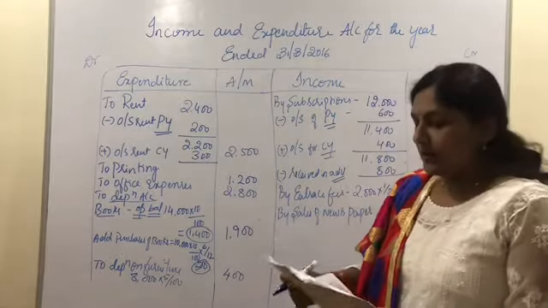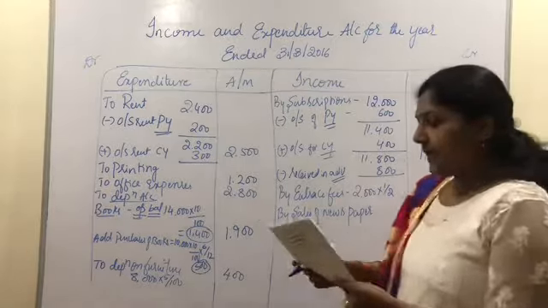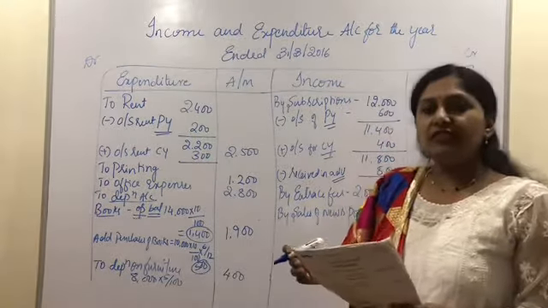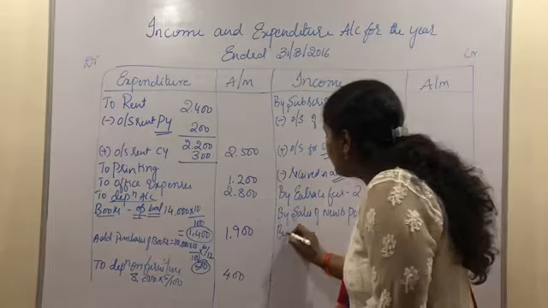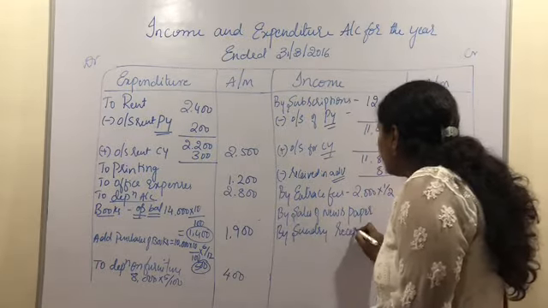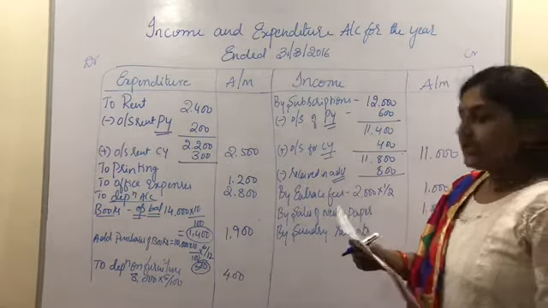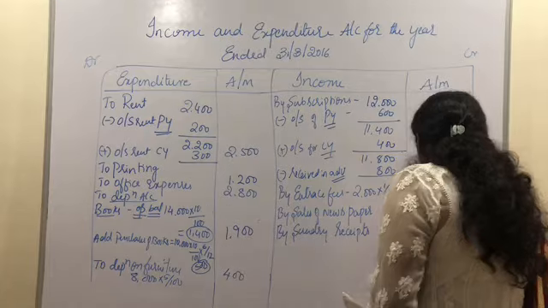So the sale of newspaper, the sale proceeds is rupees 1,000. We need to record that. After that, we have sundry receipts. So by sundry receipts, the balance of sundry receipts is rupees 600. We shall write the same thing here.